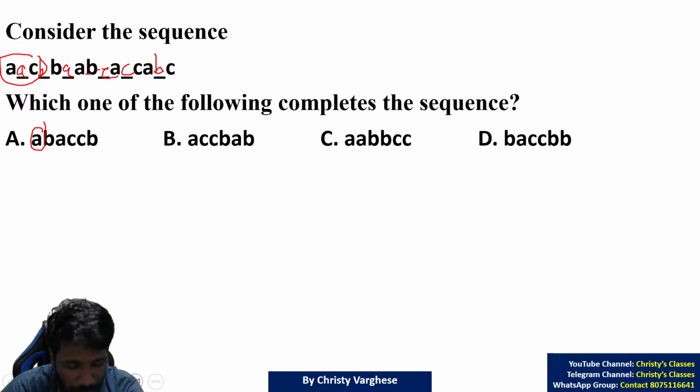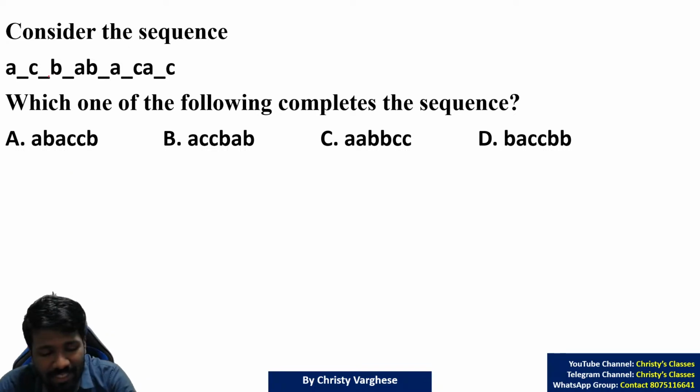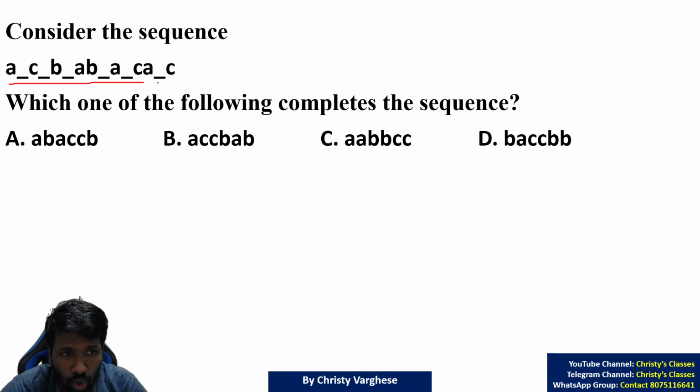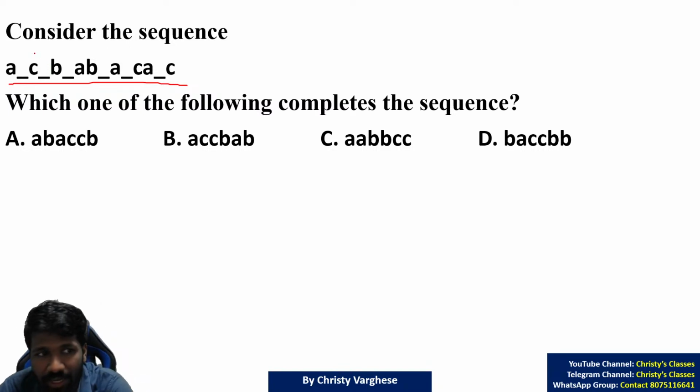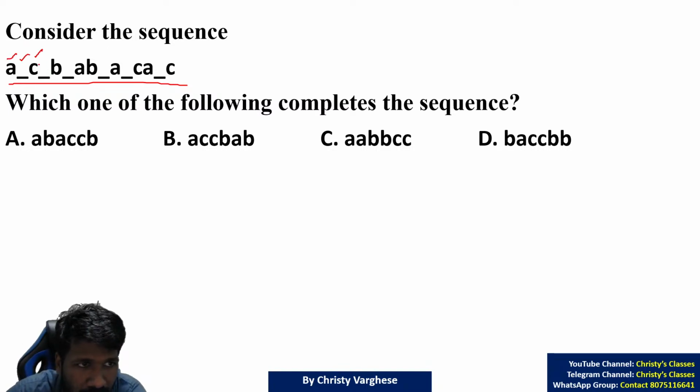Elimination is one thing, but before doing elimination, first estimate how many letters are there. How many letters are there, including the blanks? That is the first step. 1, 2, 3, 4, 5, 6, 7, 8, 9, 10, 11, 12, 13, 14, 15. So we understood it is 15 letters.